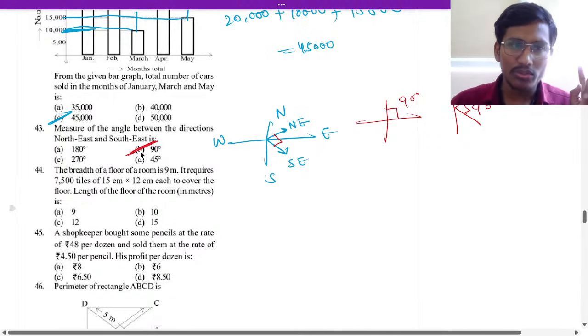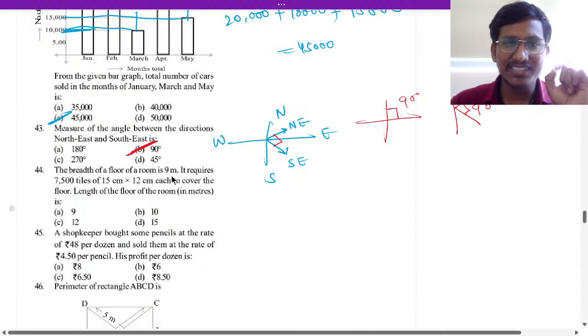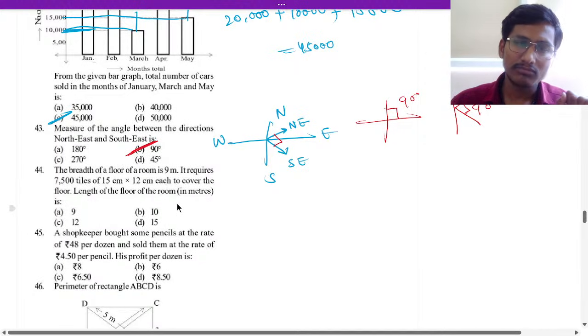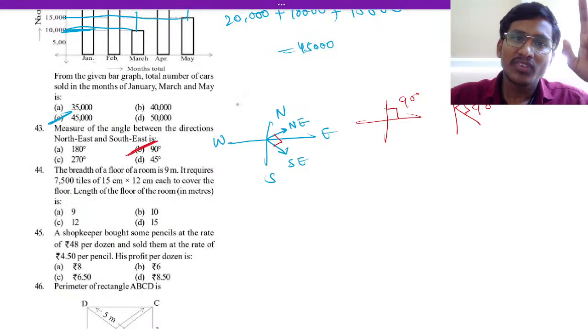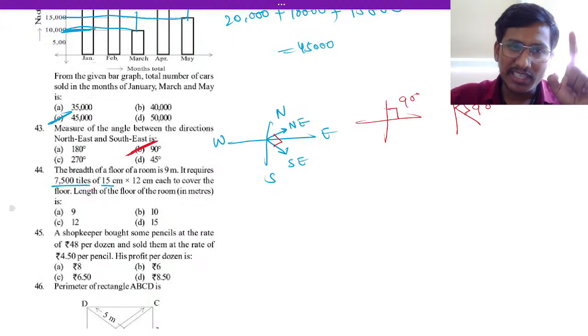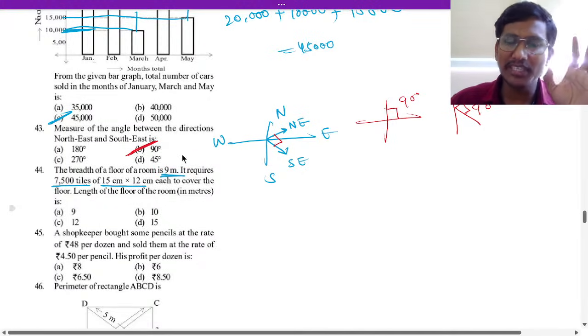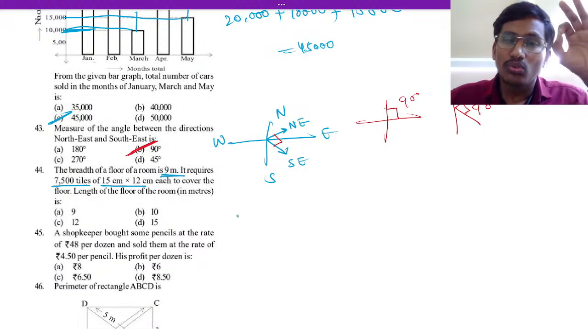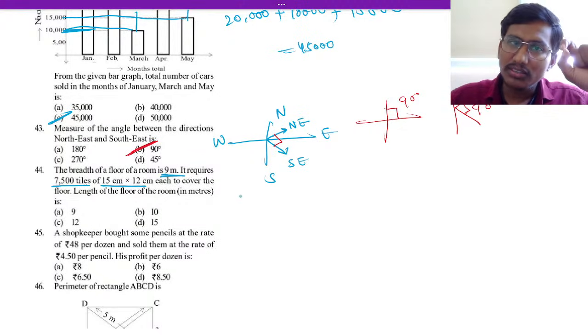Question 44. The breadth of the floor of a room is 9 meters. It requires 7,500 tiles of 15 centimeters by 12 centimeters each to cover the floor. We have to find the length of the room floor.